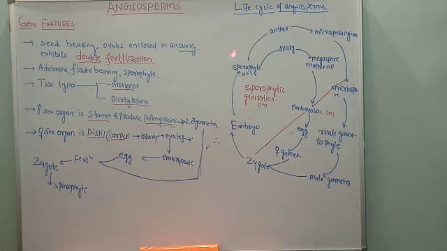What is the meaning here? Alternation of generation means the sporophytic generation alternates with the gametophytic generation. And there are three types of alternation of generation, namely haplontic, diplontic, and diplohaplontic. We are going to talk about all these types of life cycle in the next video. We will stop here.